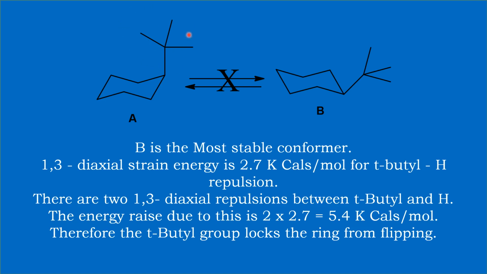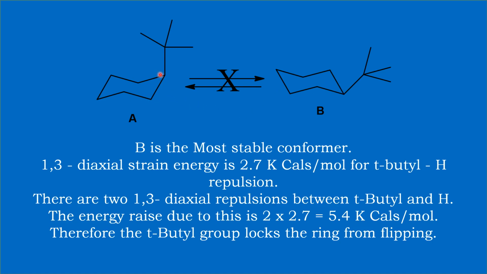Unlike the methyl group in methylcyclohexane, here the tertiary group is much bulkier than the methyl group, and hence the 1,3 diaxial repulsion is stronger here, and it raises the energy by 2.7 kilocalories per mole per 1,3 diaxial repulsion. There are two 1,3 diaxial repulsions, therefore the energy raise due to the 1,3 diaxial repulsions is 2.7 into 2. Therefore, this axial conformer has 5.4 kilocalories per mole higher energy than the equatorial conformer.